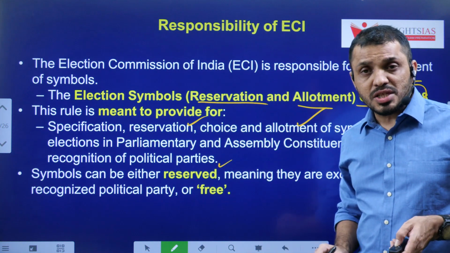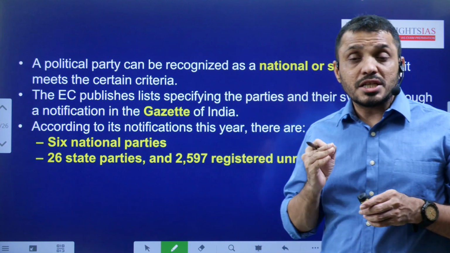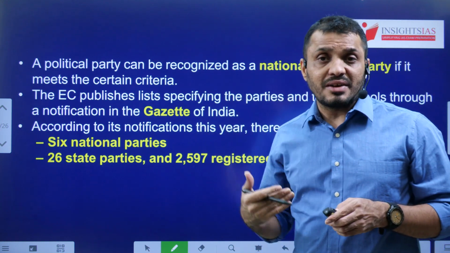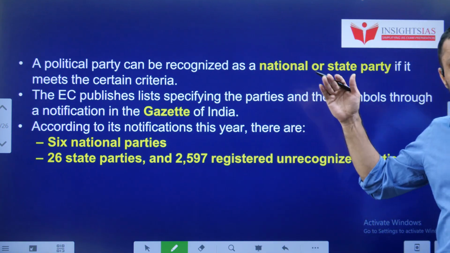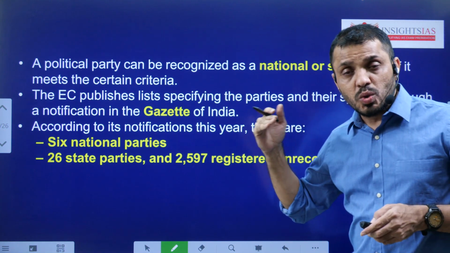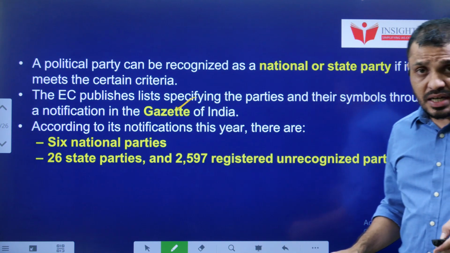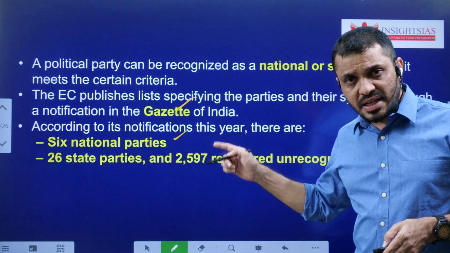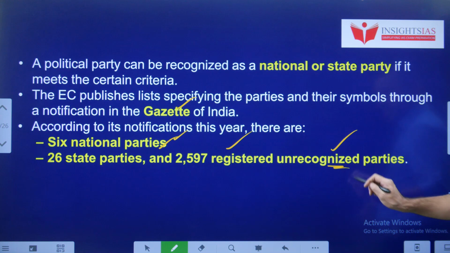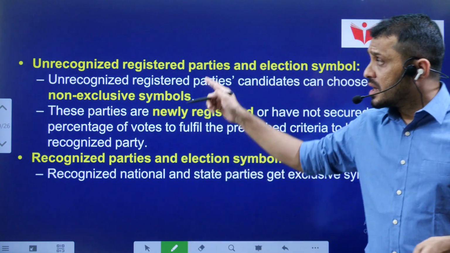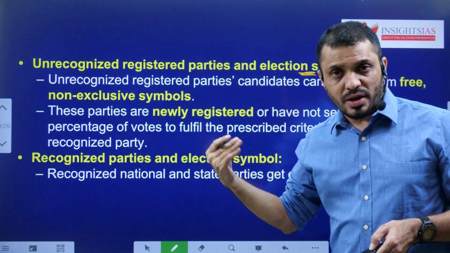Symbols can be either reserved symbols or free symbols. Reserved symbols means they are reserved exclusively for certain political parties, whereas free symbols means those symbols are available to anyone, and anyone can choose on a first come first served basis. And once a particular symbol is allocated to a political party, those symbols will be officially announced in the Gazette of India. At the moment, 6 national parties are there. They are recognized as national parties, 26 state parties, and 2597 registered but unrecognized parties are there in India. Unrecognized and registered parties can get the free symbols, and these free symbols are not exclusive to them.